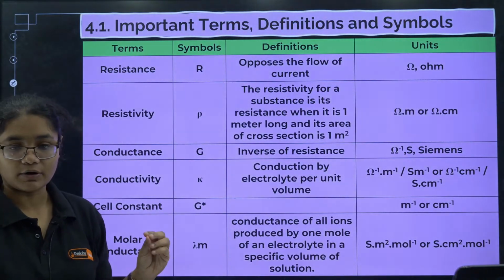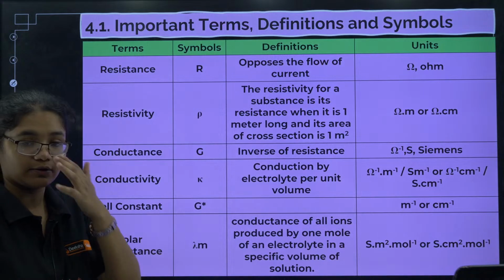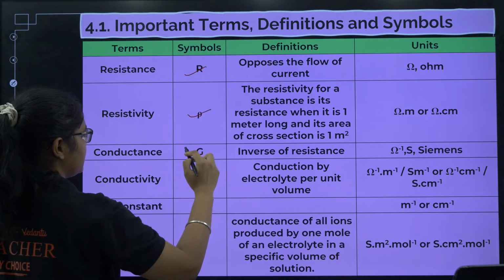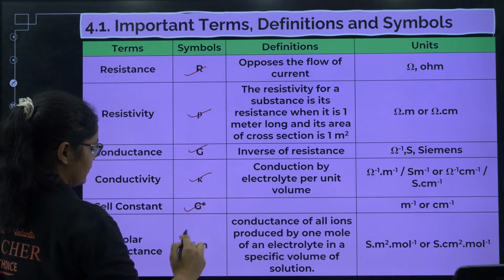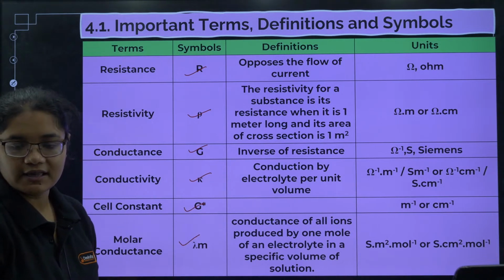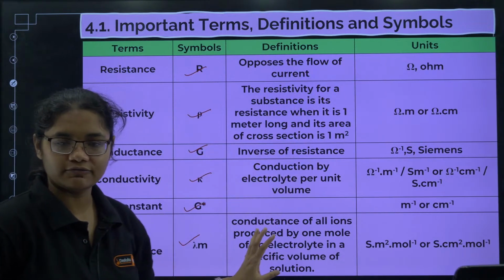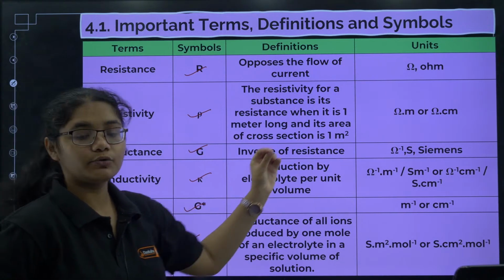This is very, very important. An electrolyte solution is there. Okay, what are the terms we should be knowing? We have resistance, resistivity, conductance, conductivity, cell constant, and molar conductance. Okay, these are the terms. These are the units. So definition you don't have to remember at this point of time. You should know the units.